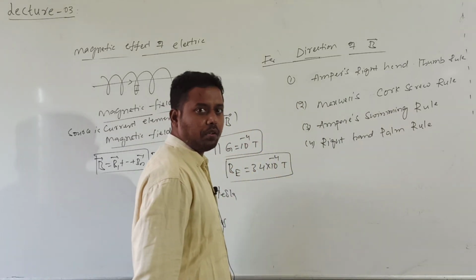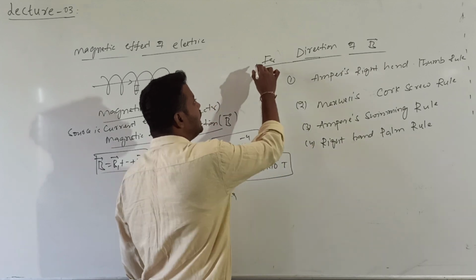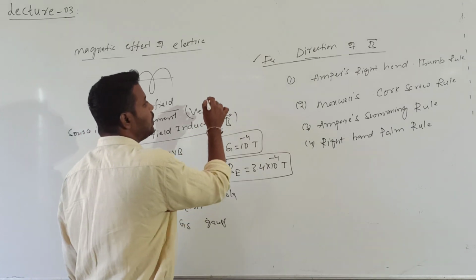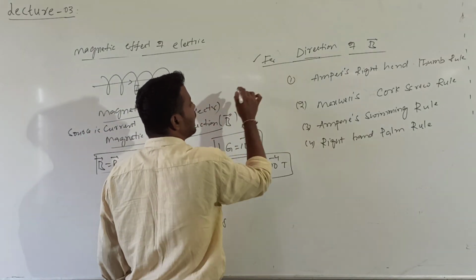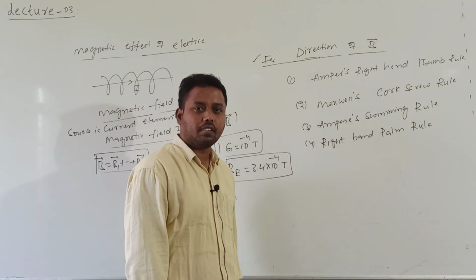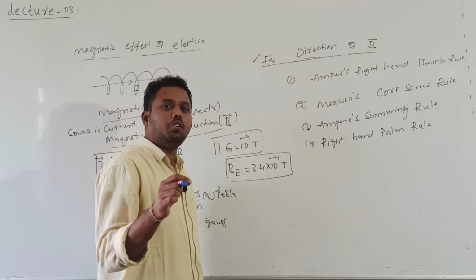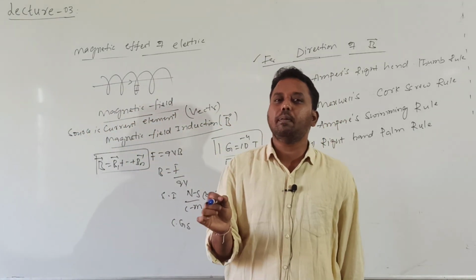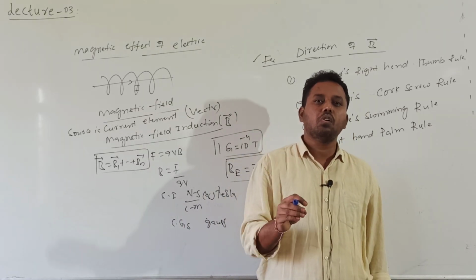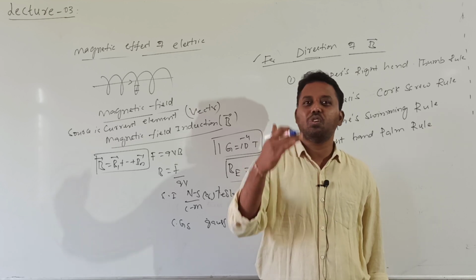Right hand palm rule. Okay? So these are the 4 rules for finding the direction of magnetic field produced by the current carrying conductor. To find the direction we can use these rules. In NCERT syllabus they have not mentioned the names, but it is compulsory for doing the numericals, so you need to apply any one of the rules. But you should not get confused, all rules will give you the same direction, because 4 rules are there, we will not get 4 directions.